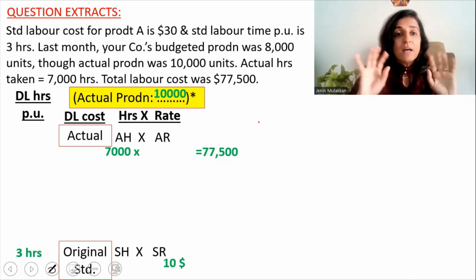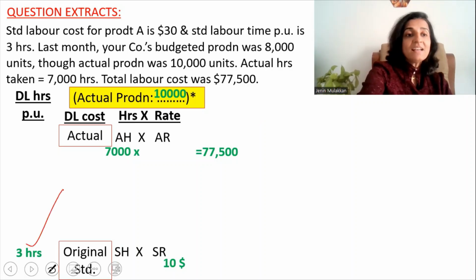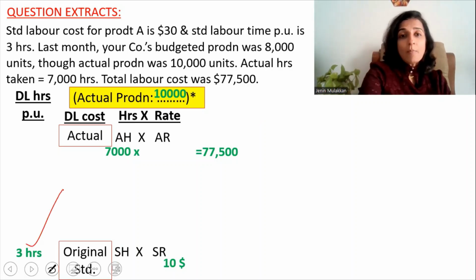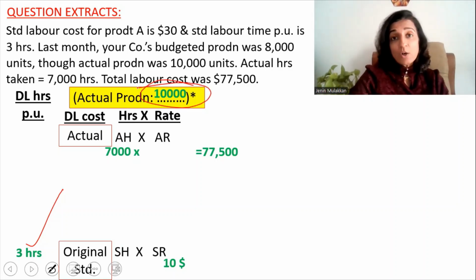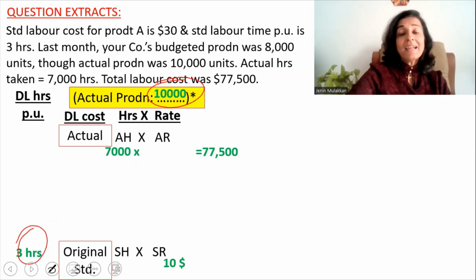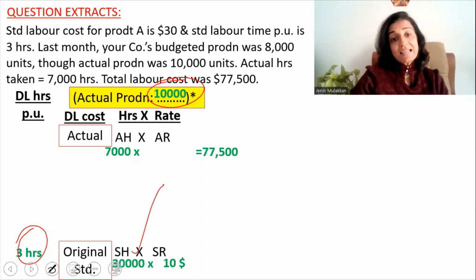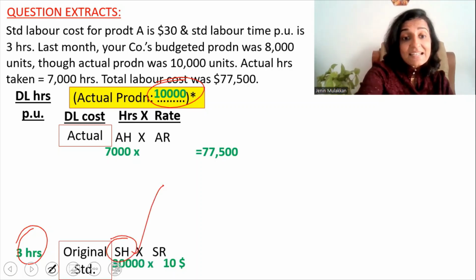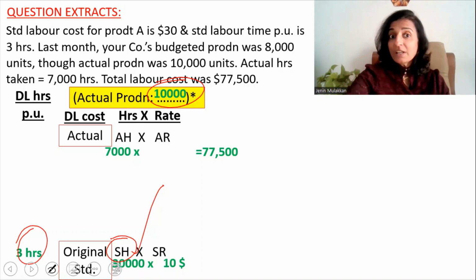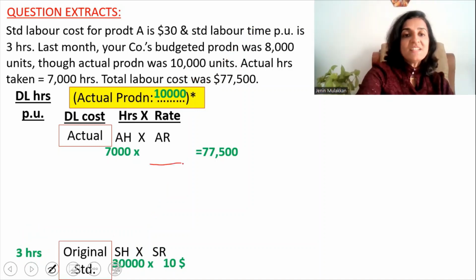So the information from the question, we have keyed it into the format. Now we will find all the missing figures. Now 3 hours is the direct labor hours required for 1 unit. But the actual production is for 10,000 units. So for 10,000 units, how many hours are required? So it is 3 multiplied by 10,000 units, or it is 30,000 hours. And that will come as the standard hours, or that is the maximum time that the laborers should take for manufacturing 10,000 units. And what is the actual rate?